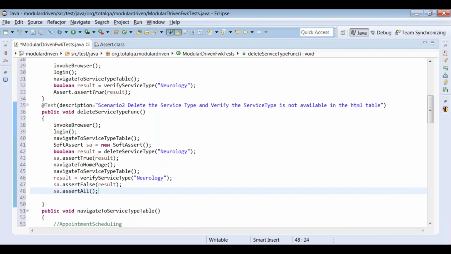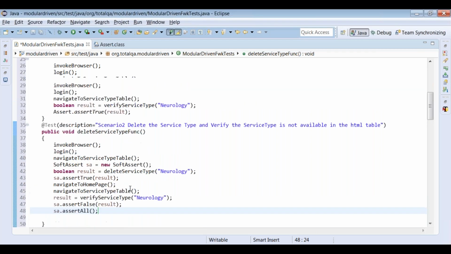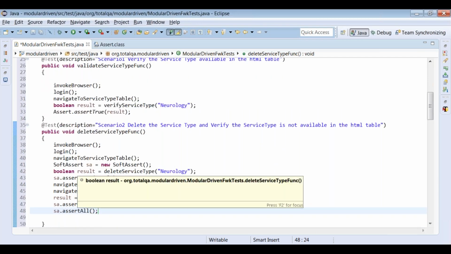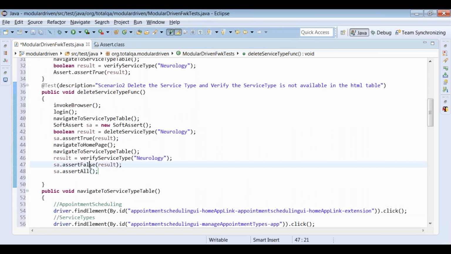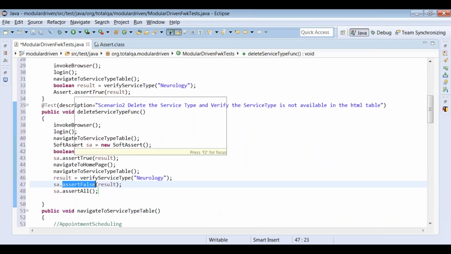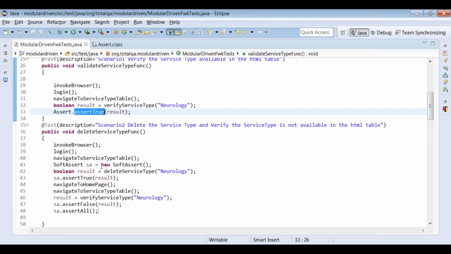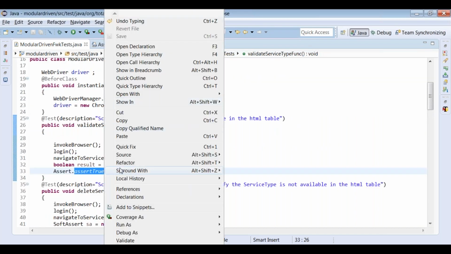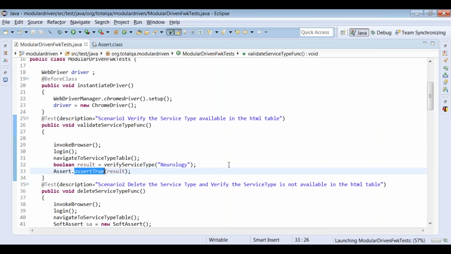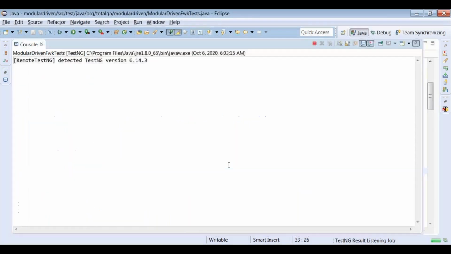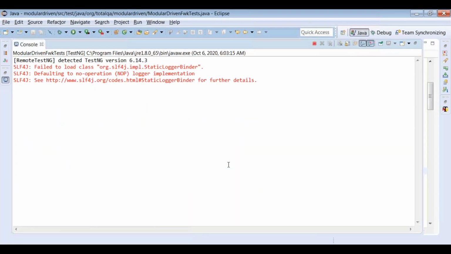So if you try to run these two scenarios, we are using the same functions, but based upon the outcome, it is doing assertFalse. Based on the outcome, it is doing assertTrue. So this is how we can reuse the method and integrate it as part of the test case and complete the flow. Let me execute this program now, so that we know whether scenario 1 and scenario 2 are executed successfully or not.